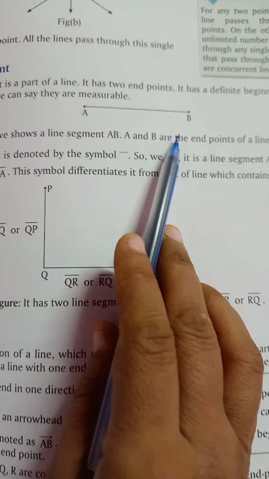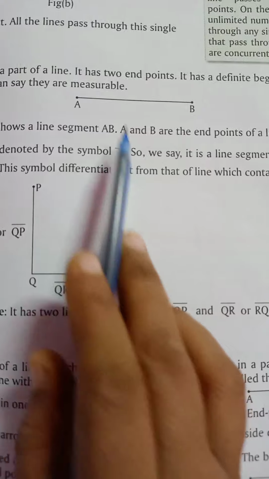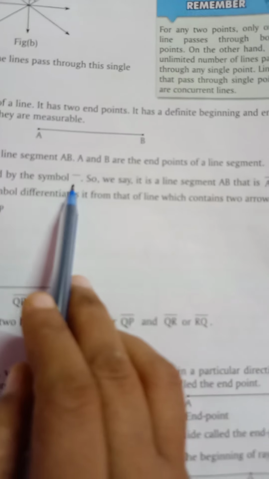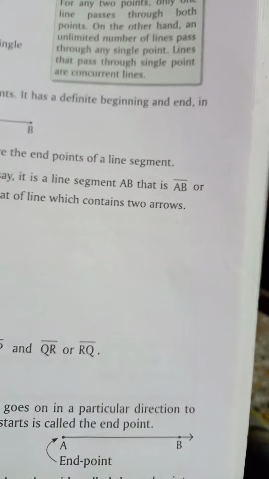And what is the symbol to represent a line segment? This is the symbol. यानी AB और उसके ऊपर आप ये symbol लगाएंगे, so you can say this is line segment AB like this. AB और ऊपर इसका symbol like this.